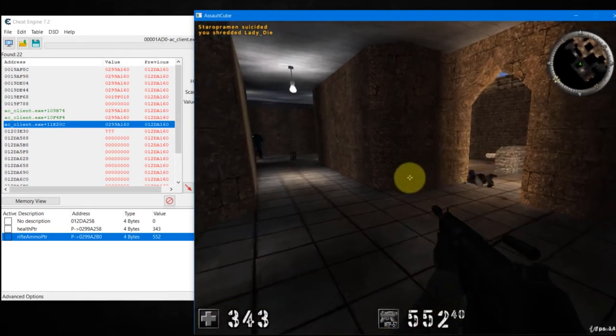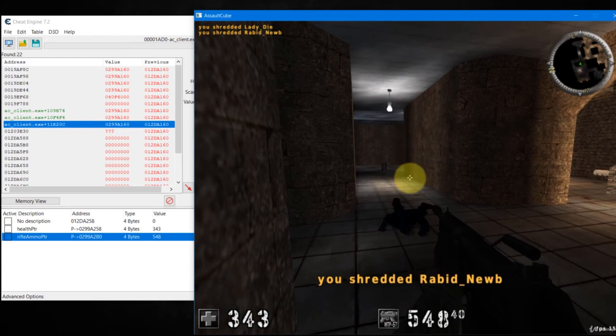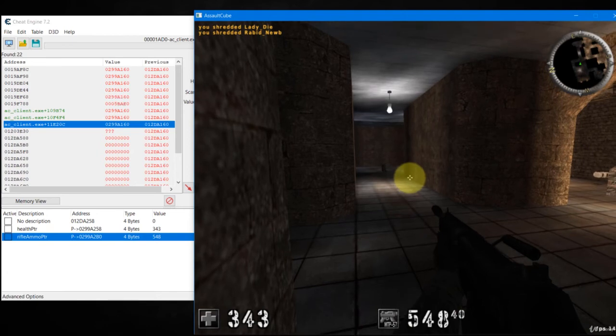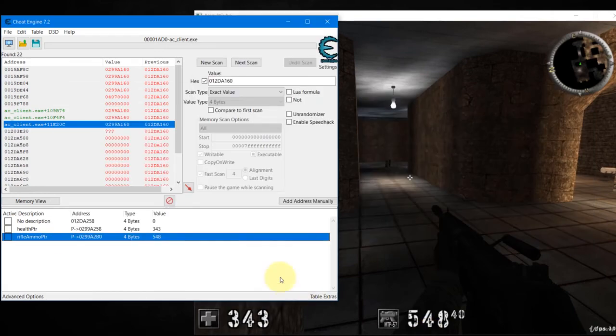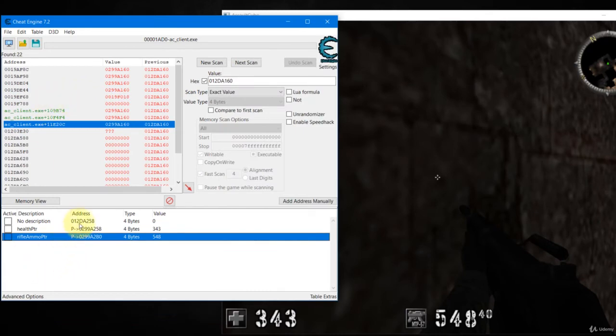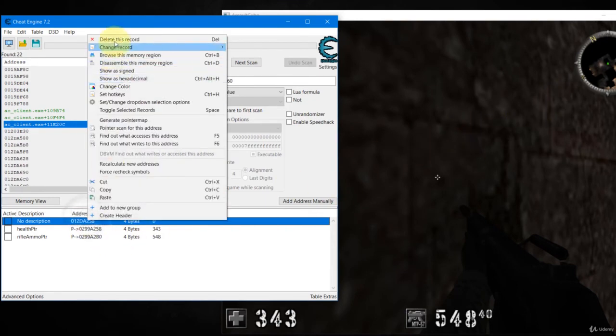Okay, so this is how you can use your knowledge of pointers and data structure to create static addresses in your cheat table. So the cheat table will survive a game restart, a program restart. It will not be lost. And you can see the dynamic one is useless, right? So dynamic addresses will be useless once you close the program. Now you can remove it.